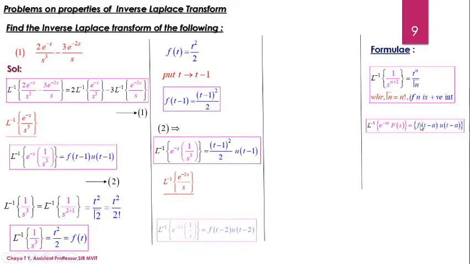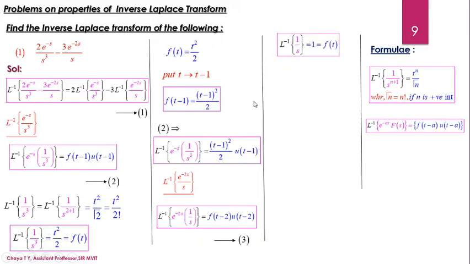So first I am going to write the formula for the given problem. It is f of t minus 2 into u of t minus 2. Call this equation 3. Now I am going to consider the coefficient of exponential in the LHS. What is the coefficient of exponential in the LHS of equation 3? It is 1 by s.